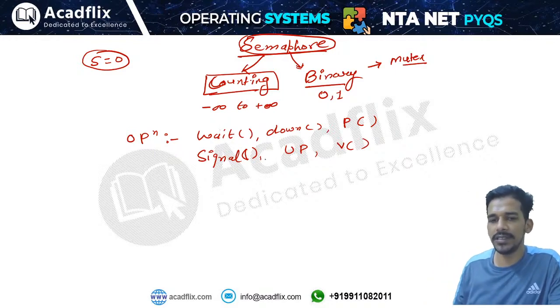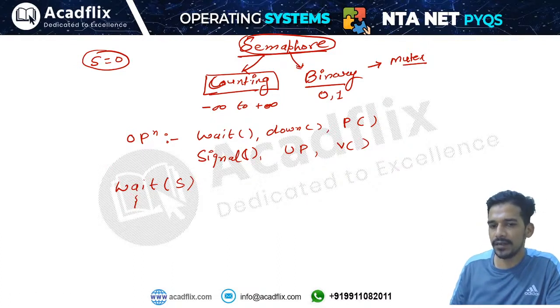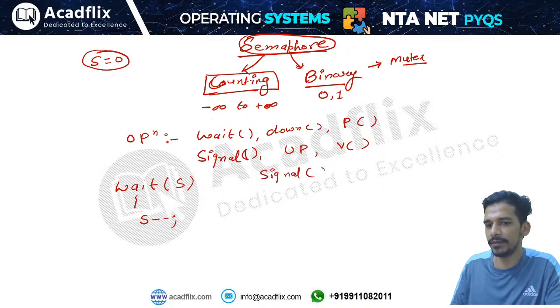These operations will take the value of semaphore as the input. Semaphore will be applied inside these functions, and these functions will do something with the semaphore. For example, roughly speaking, the wait operation will simply decrease the value of semaphore by 1, and the signal operation will increase the value of semaphore by 1. Roughly you can say like this, but they also do other things. They will check the value of semaphore before incrementing and decrementing. So simply, the wait operation will decrement the value of semaphore, and the signal operation will increment it.